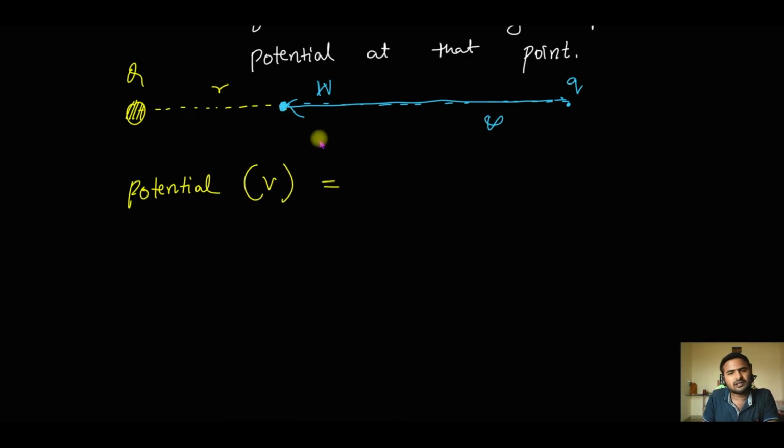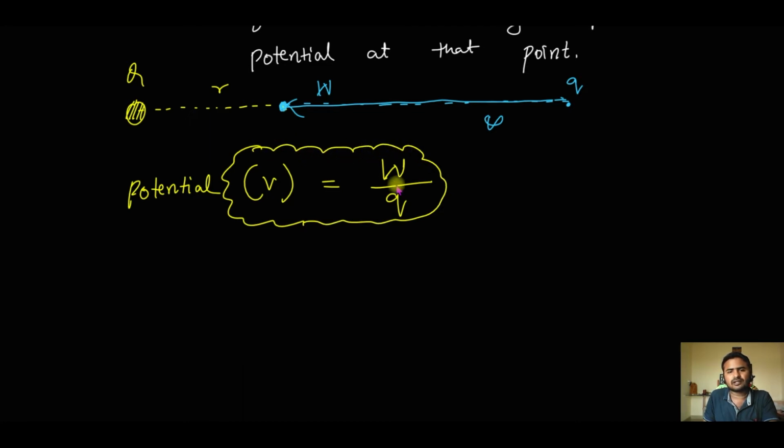So potential at this point can be written as work per unit charge. W is the work that I did to bring the charge q from infinity to this point. Now if I want to know how much work I will have to do per unit charge, it is W by q, as simple as that. So the potential formula becomes work done divided by the charge q. That is the potential at that point.